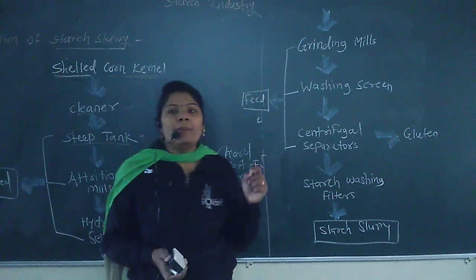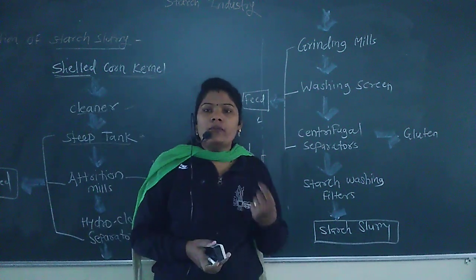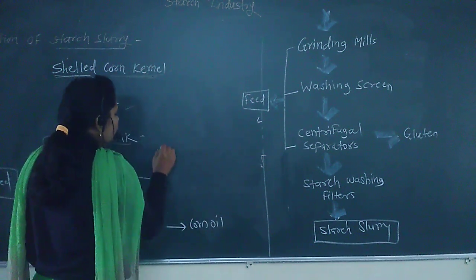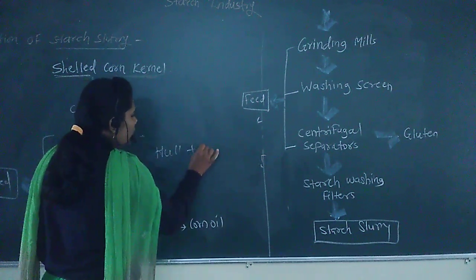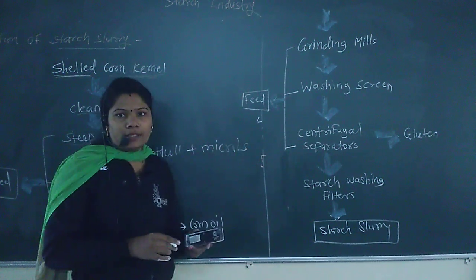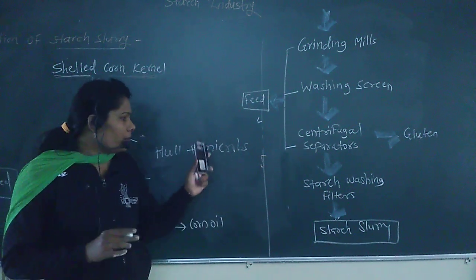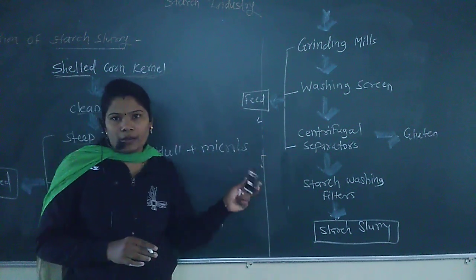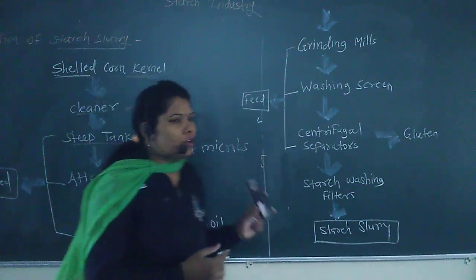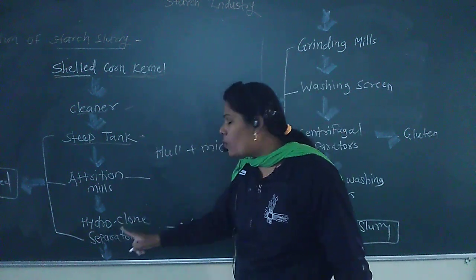After this, we add water to form a mixture of hull and microbes or microorganisms. The mixture of the hull plus microorganisms is also called the whole germ. After formation of this, we transfer this mixture into the hydroclone separator.